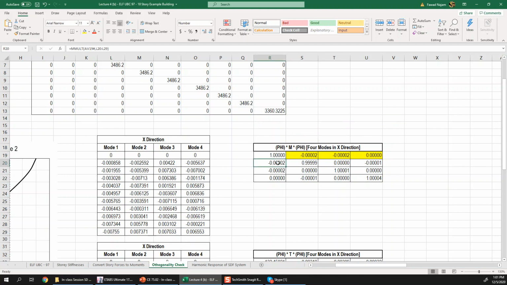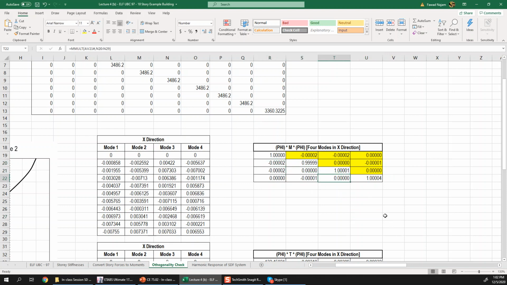Similarly, this one is the second mode transpose into mass matrix into first mode, third mode transpose into mass matrix into first mode. So only the diagonal values are 1. You can see 0.999 is almost 1, 1 point something 1, and all the off diagonal terms are 0. So all the values which I am highlighting are 0, and the matrix is symmetric, by the way.